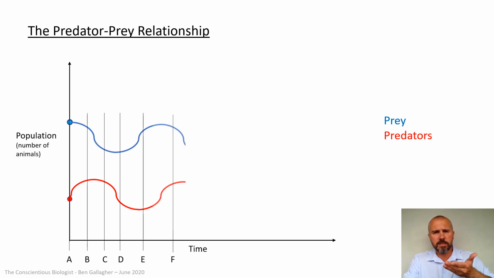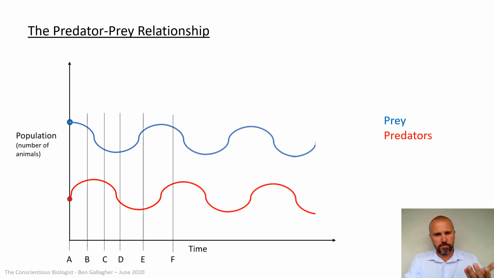But as predators start to go up, the prey will go down because there are more predators. And of course, as the prey numbers go down, the predator numbers go down again. And we get this pattern that exactly mirrors each other, but just slightly offset. Okay, so the prey going down will, after a little while, cause the predators to go down. And the predators going down, after a little while, will cause the prey to go up. And the predators go down and the prey go up and so on. So you get this offset pattern.